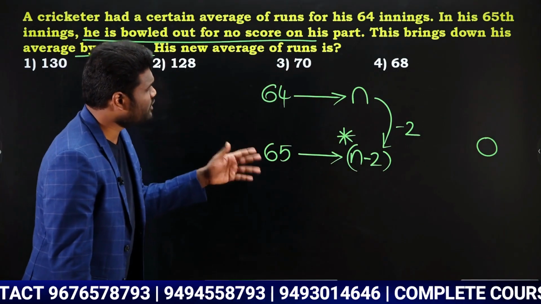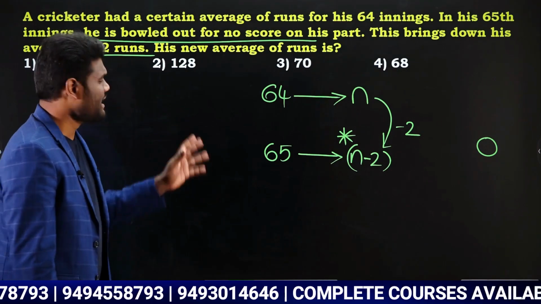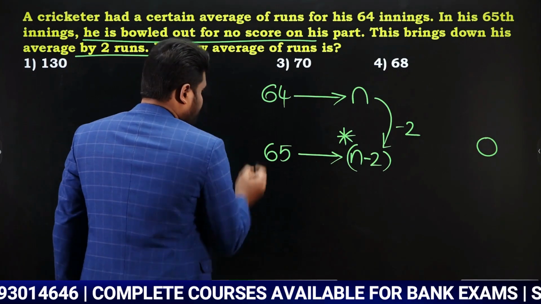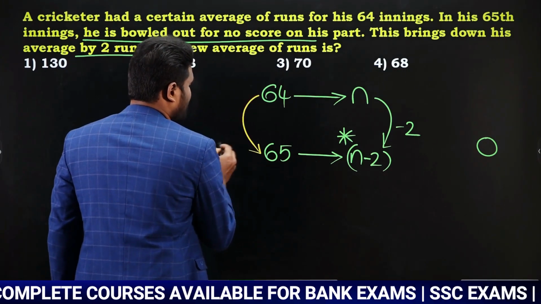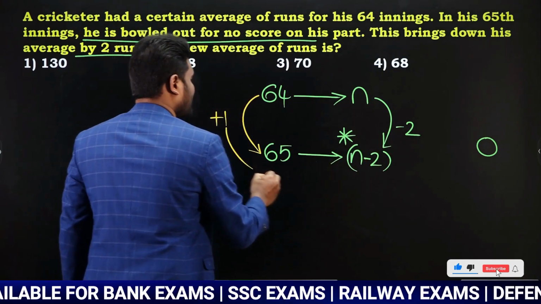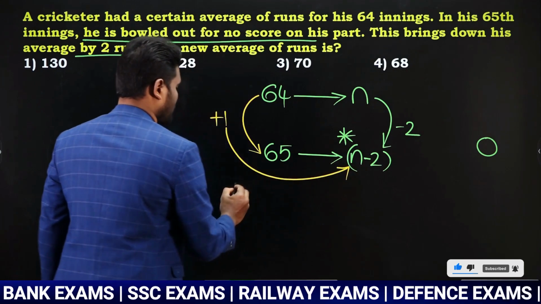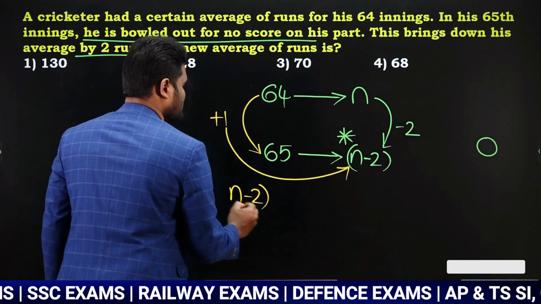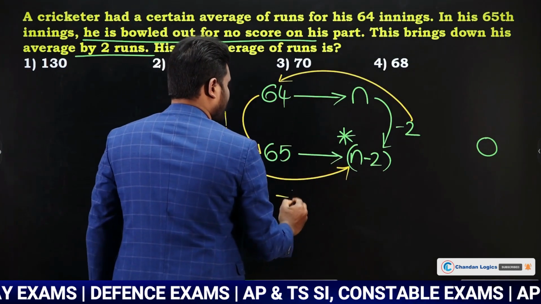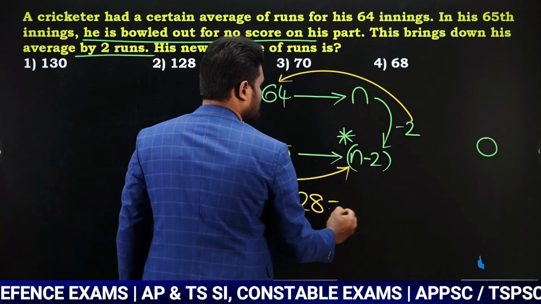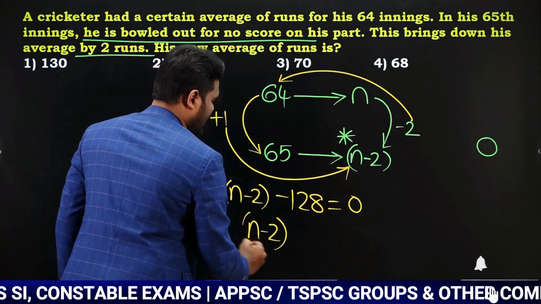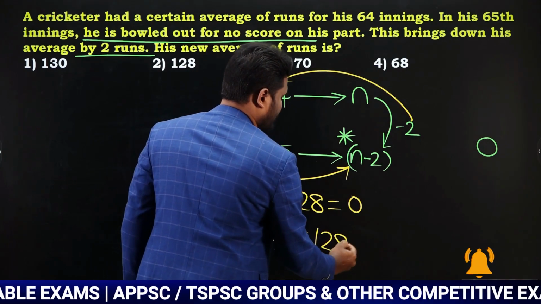Now you can solve this question using the same procedure whatever we have done earlier, that is left hand side difference, right hand side difference. If you want, you can calculate this. So look here, left hand side difference is plus 1, right hand side difference is minus 2. So calculate left hand side difference multiplied with right hand side bottom number, which is going to be n minus 2. Similarly, right hand side difference multiplied with left hand side top number is going to be minus 128. Now this is equal to 0. Okay, now we can say that n minus 2 is equal to 128.